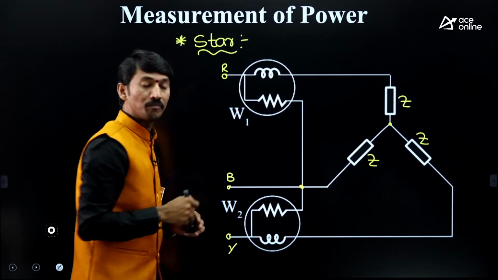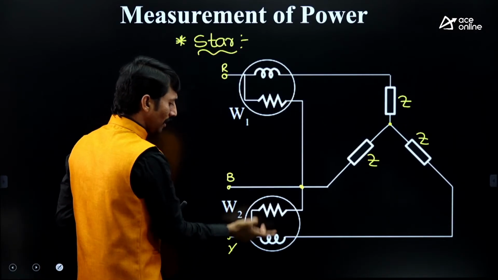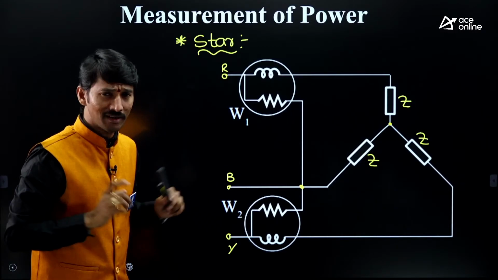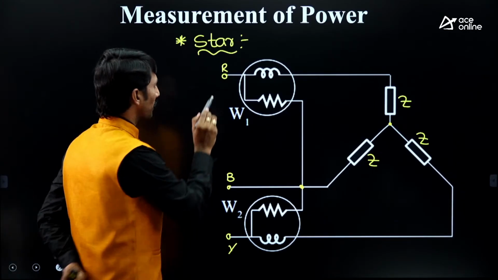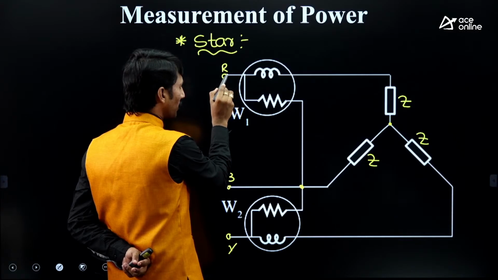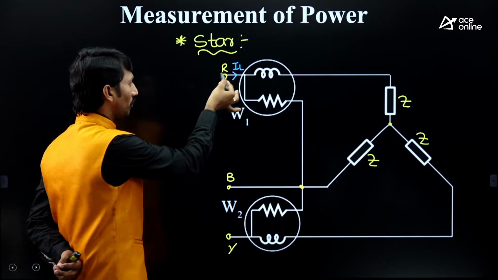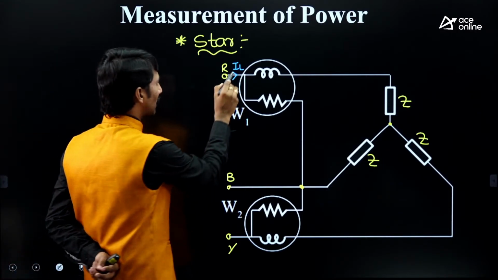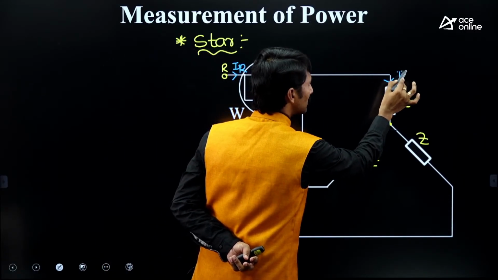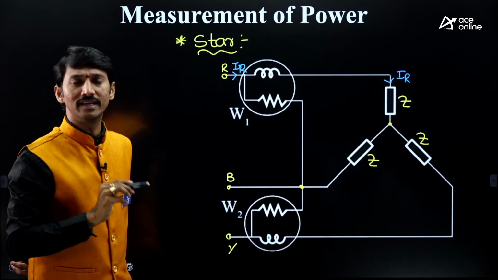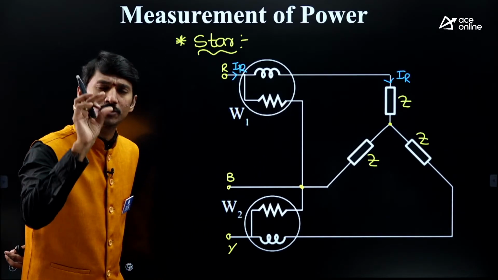One of the connections I'm showing. Be clear, it doesn't mean that it should always be like this only. You can take R to B, Y to B, no problem at all. Clear? Okay. In order to proceed further, we need to understand one point here. Whatever current is flowing here is called the line current, I line. The terminal-based parameters are line. So this current I am taking as IR. The same current is flowing over here, that is IR. Why? Because the potential coil carries a very small current.